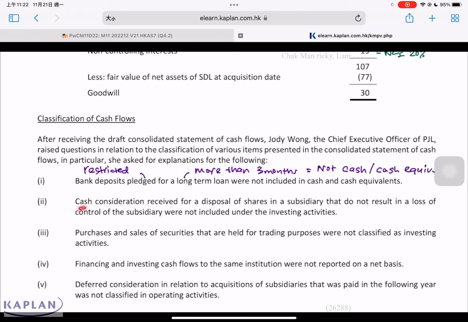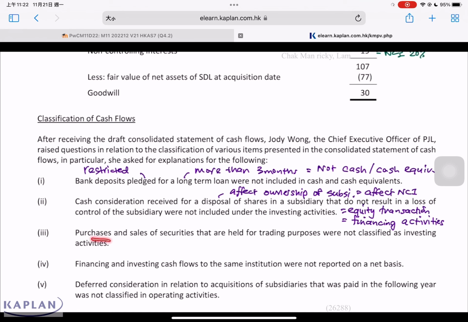Number 2. Cash consideration received for the disposal of share in subsidiary that do not result in loss of control were not included under the investing activity. When there's a disposal of share that do not result in loss of control, it only affects ownership of subsidiary, affects NCI, which means this is considered as an equity transaction. But if it's an equity transaction, it's considered as financing activity.